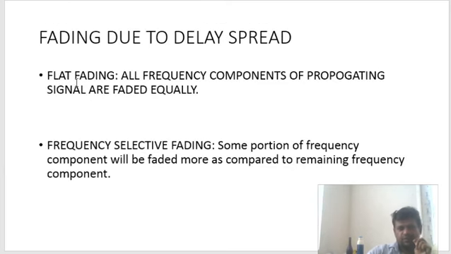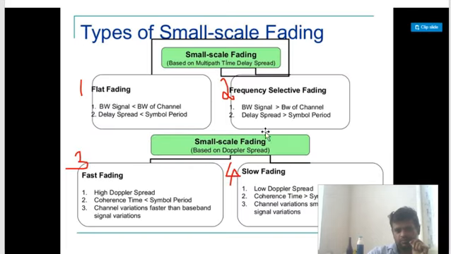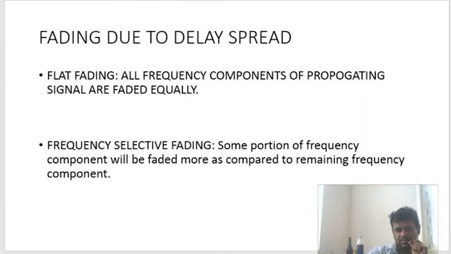As I told you, flat fading means all frequency components of a propagating signal are faded equally. Frequency selective fading means some portion of the frequency components is faded more as compared to the remaining frequency components. So remember, we are here only. We have not jumped into this. Okay. So flat and frequency selective should be clear by now. Now we will focus on the conditions.